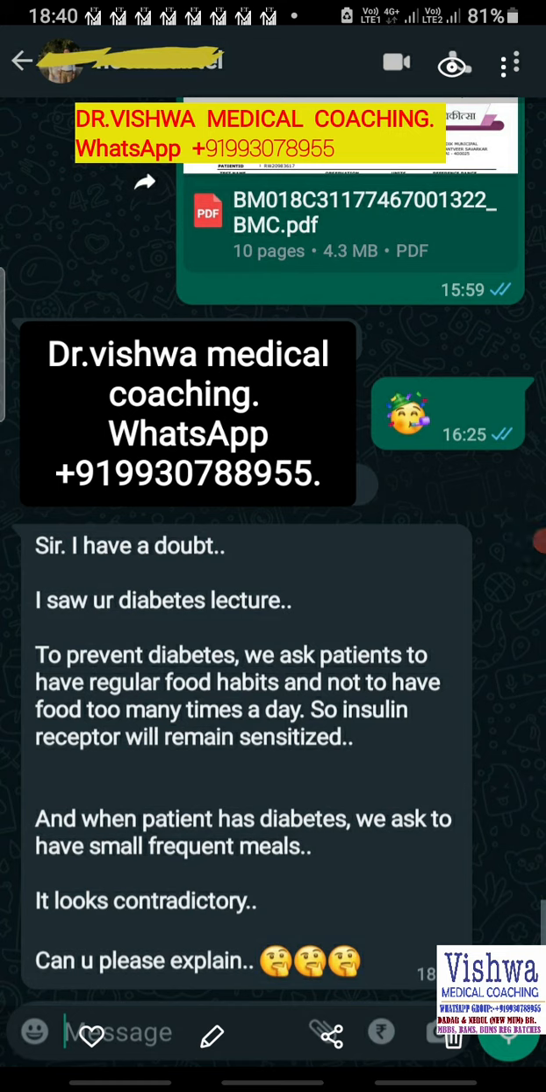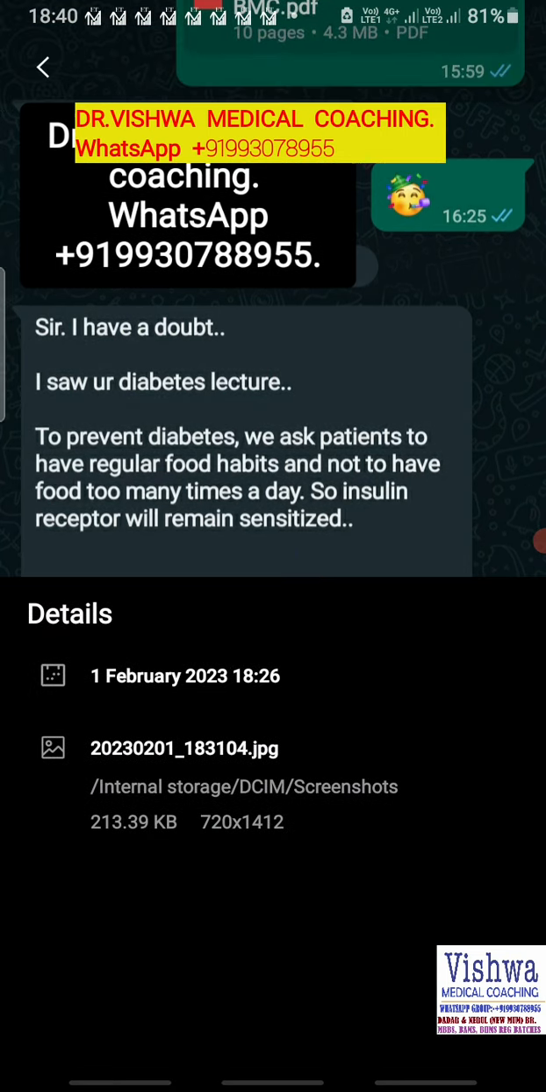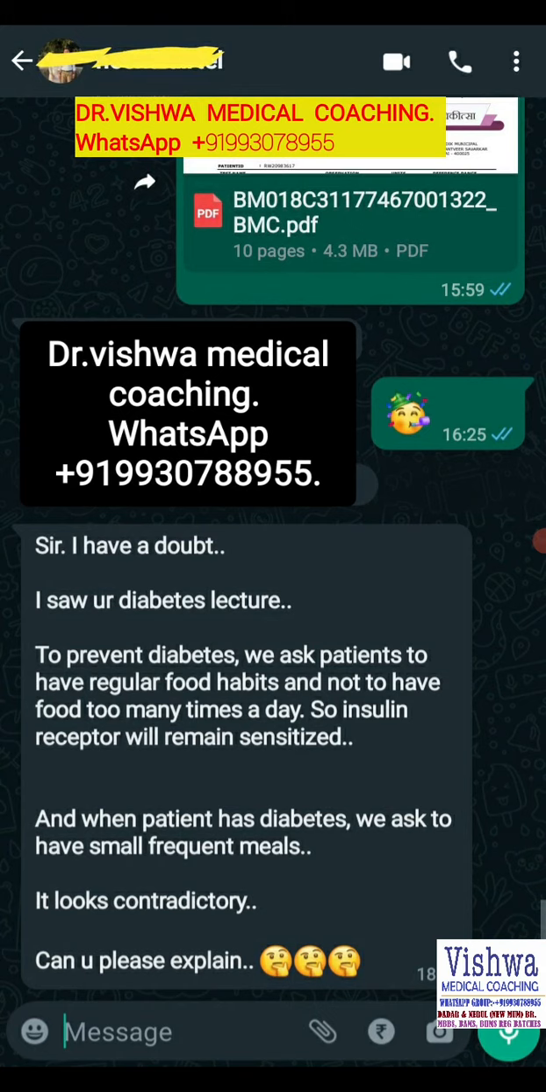And on the contrary, we have discussed that if the patient already has diabetes, we ask the patient to have small frequent meals. So why exactly this controversy? That means to prevent diabetes, you are supposed to avoid having food all the time, more frequently, and when the patient already has diabetes, we ask the patient to have small frequent meals. So why exactly is this so?